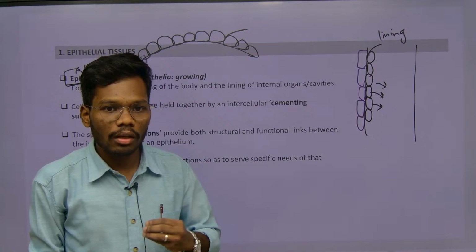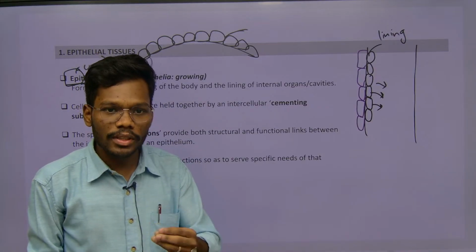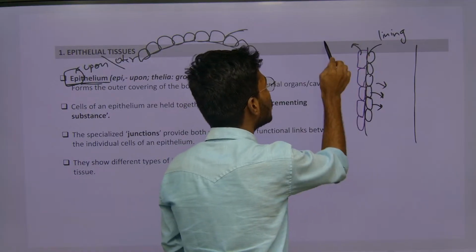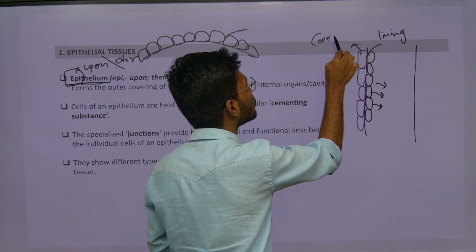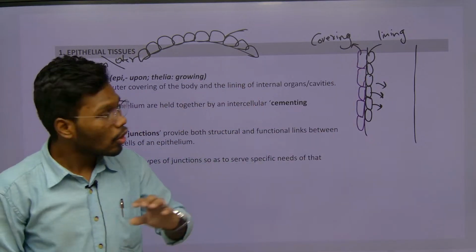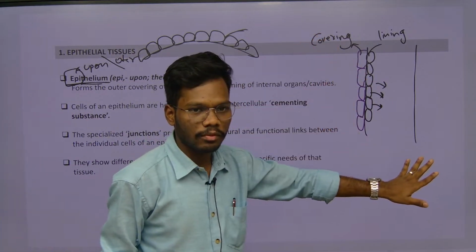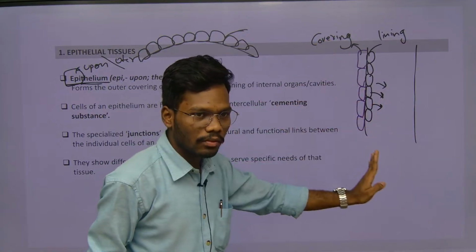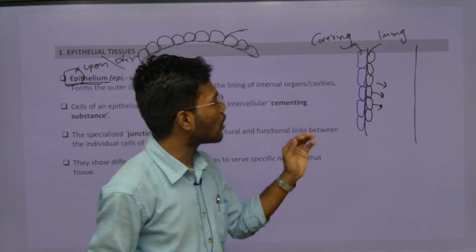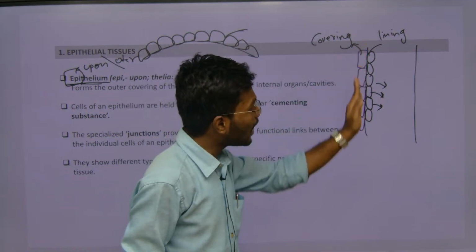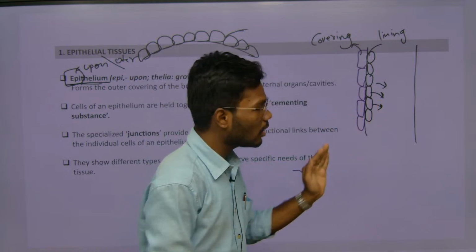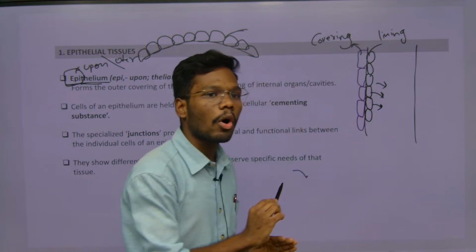What are they called? Linings. The cells which are present outside of the body, these are called as what? Coverings. So there are some cells which cover the body, which means they are present outside of the body, towards the environment side. Or there are some cells which line the body, lining nothing but which is present inside the body cavity.